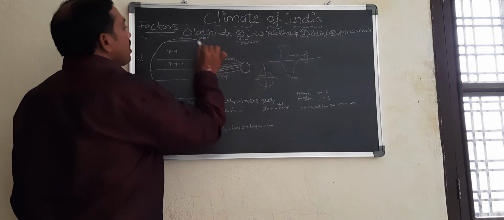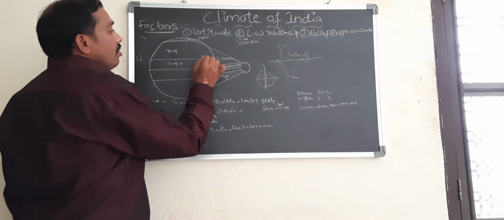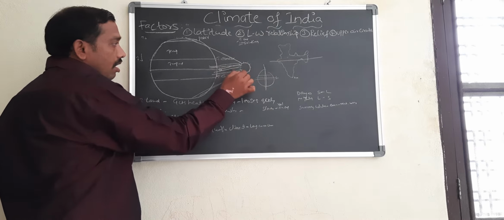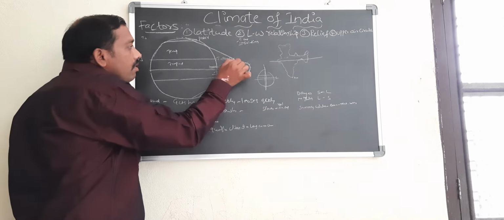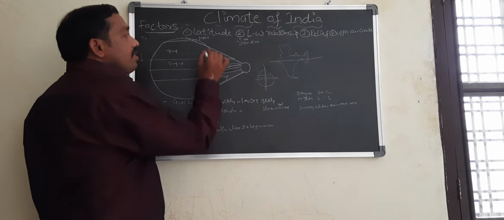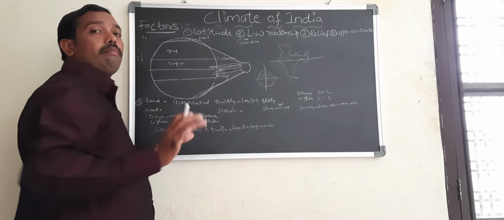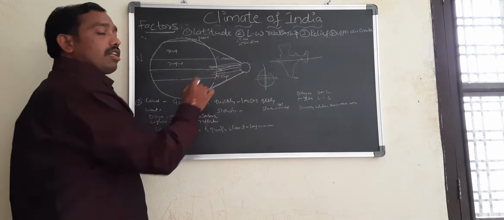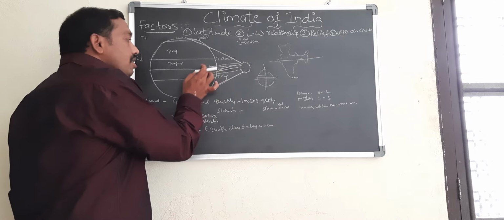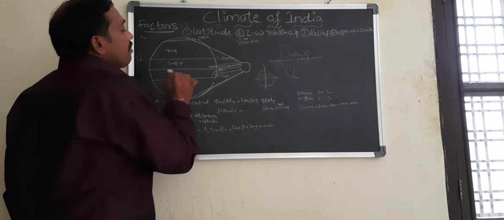If you move away from the equator toward the polar region, the rays become slanted. The sun rays fall in a slanting way. Because of these differences, this area gets the maximum temperature: the sun rays fall straight, the rays are thicker, and they are focused on a shorter area.